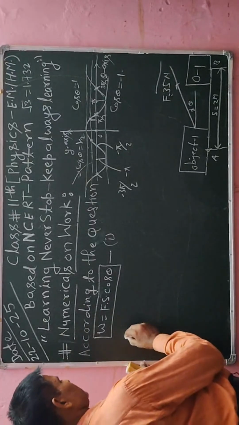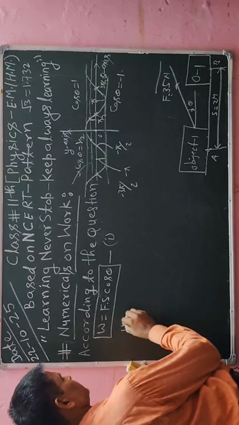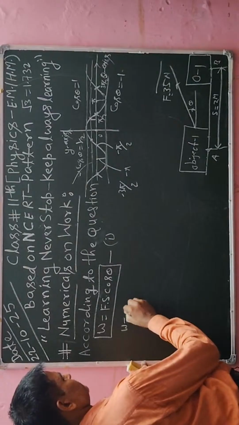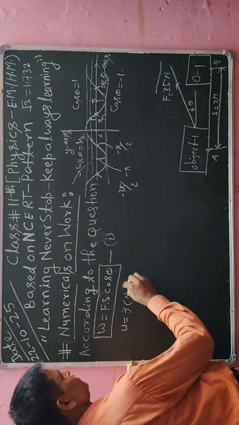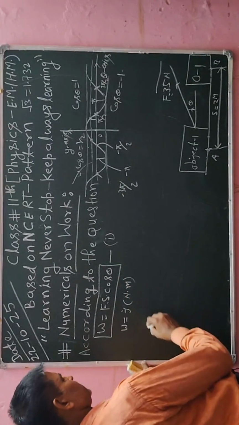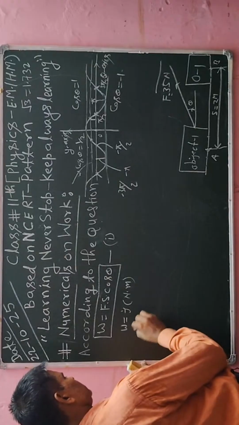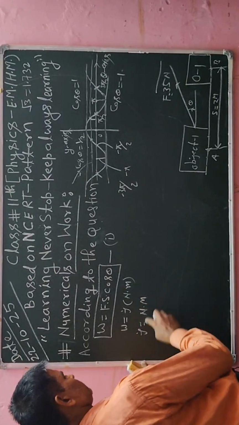Each and every person knows that work has the unit joule. Or in other words, Newton into meter. So I can write joule is equal to Newton into meter. Both are equal.